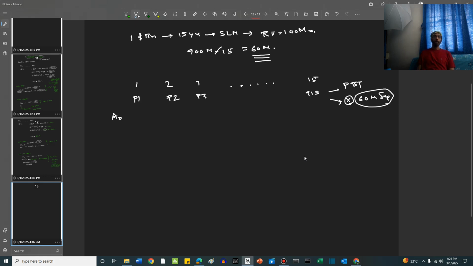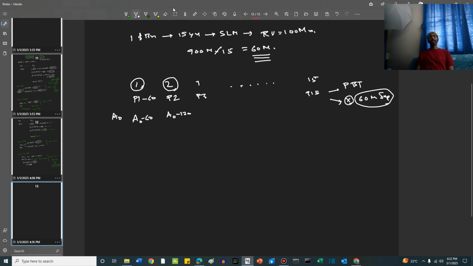Right, friends? Now, what happens when we incorporate this 60 million depreciation? Firstly, in period 1, what happens to the asset and to the profit? The asset gets reduced by 60 million. The profit before taxes also gets reduced by 60 million. In the second year, the asset value is reduced by 120 million because A0 minus 60 minus 60, so this is A0 minus 120.